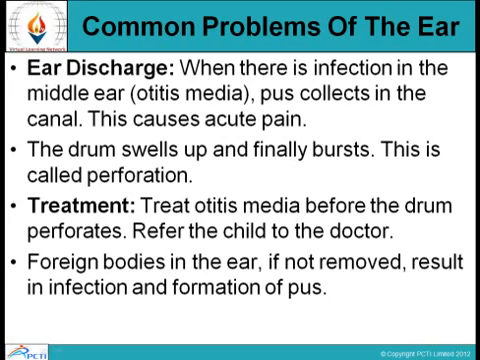Next is ear discharge. When there is infection in the middle ear, pus collects in the canal. This causes acute pain. The drum swells up and finally bursts. This is called perforation. And the treatment which we use is to treat otitis media before the drum perforates. Refer the child to the doctor.